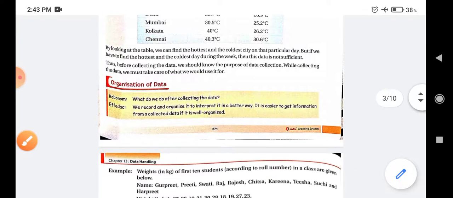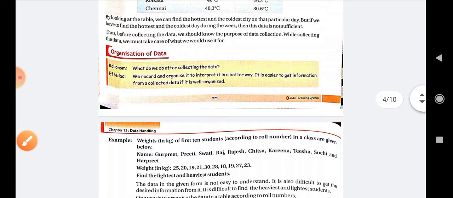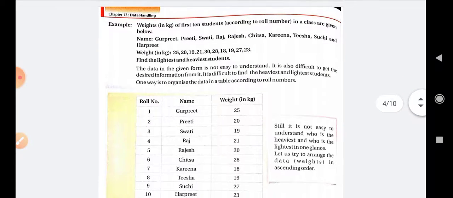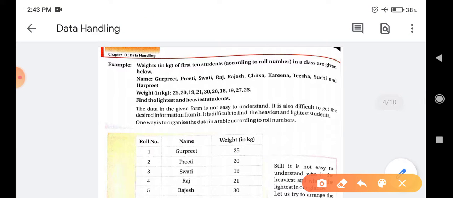Next is organization of data. I have already told you how to organize the data in tabular form. In this example, the weights of 10 students according to roll number in a class are given below, with names and weights, and you have to find the lightest and heaviest student. This is difficult because it is unorganized data. So firstly we have to organize it.